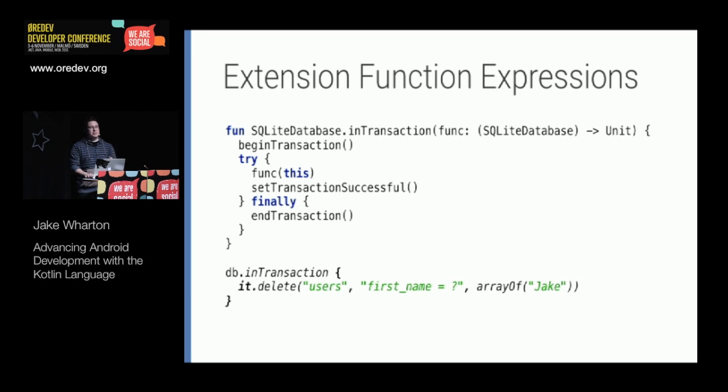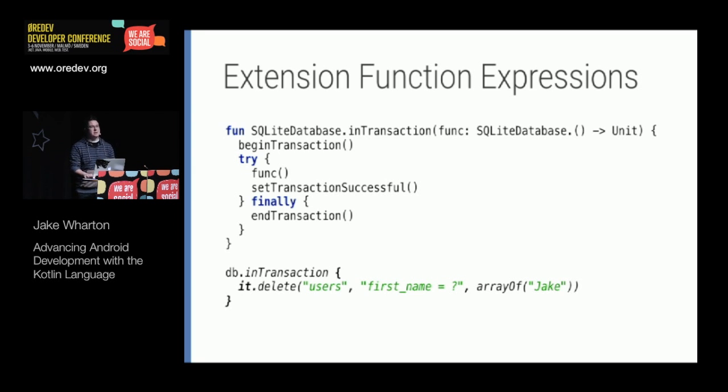And we can change that function to actually itself be an extension function on SQLite database. This is going to blow your mind, but it's actually a crazy powerful concept. So the function that's being passed in is now an extension function on that object. And so instead of passing in this into the function, that function actually exists on the SQLite database now. And so because we don't really need this, we'll just get rid of it. But the function behaves as if it was defined on SQLite database.